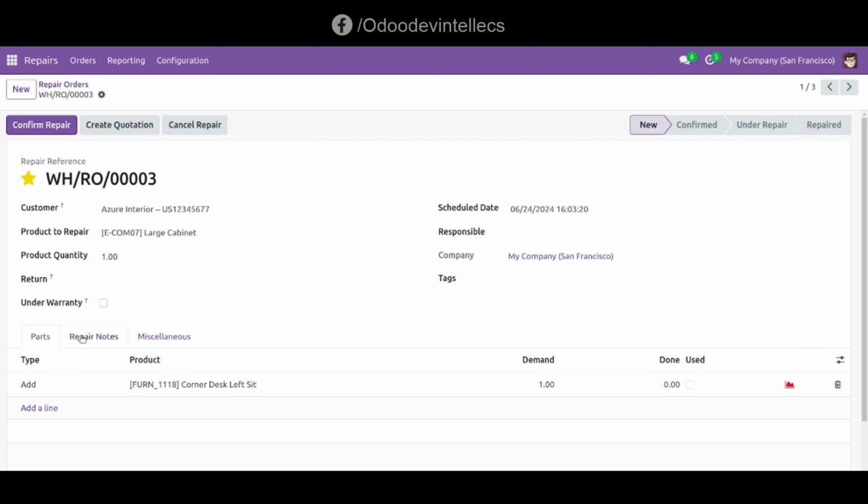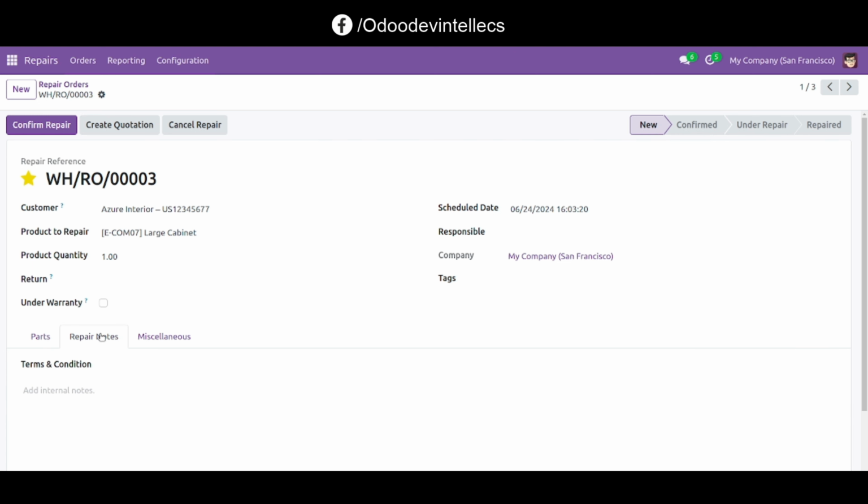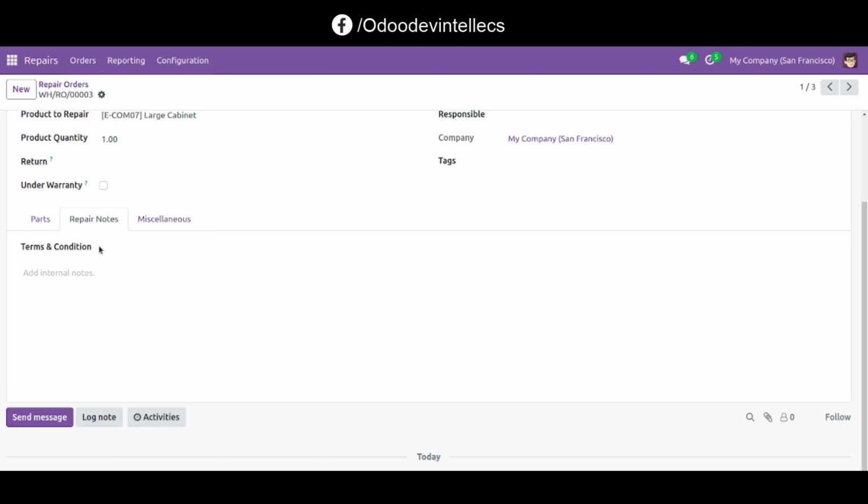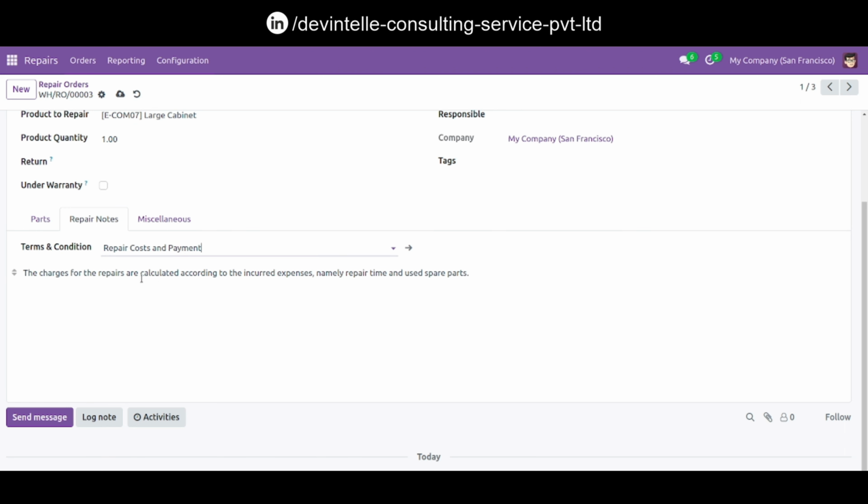You can see here repair notes. Go to these pages, and you can see here terms and condition. Repair cost and payment and cost estimate, I created. First I select repair cost and payment, so you can see here details.